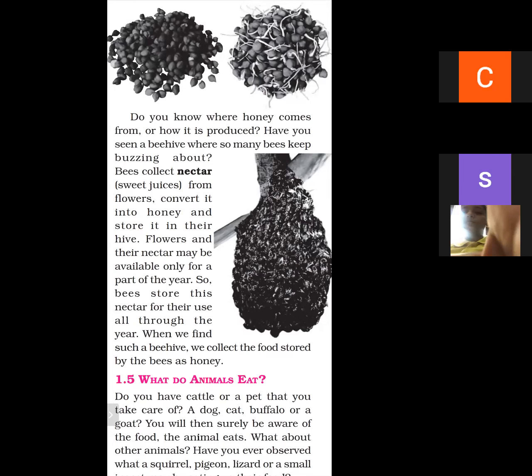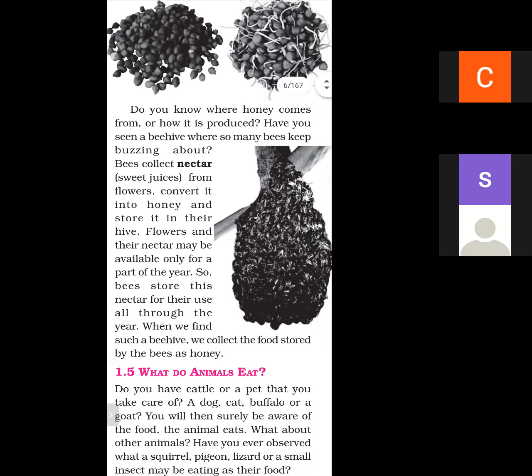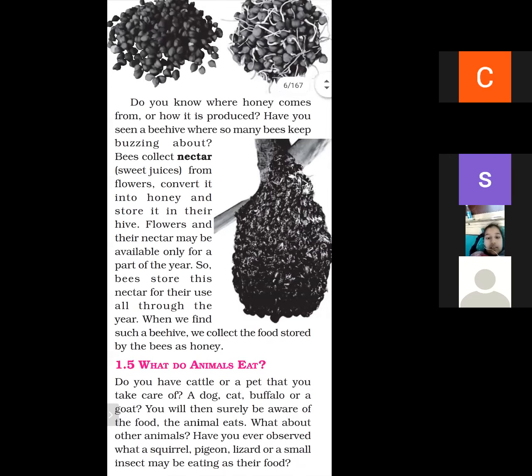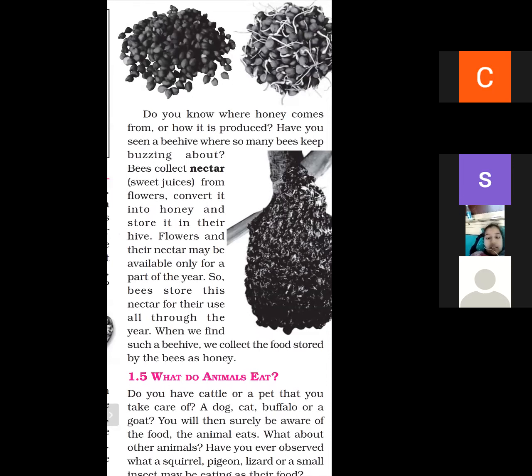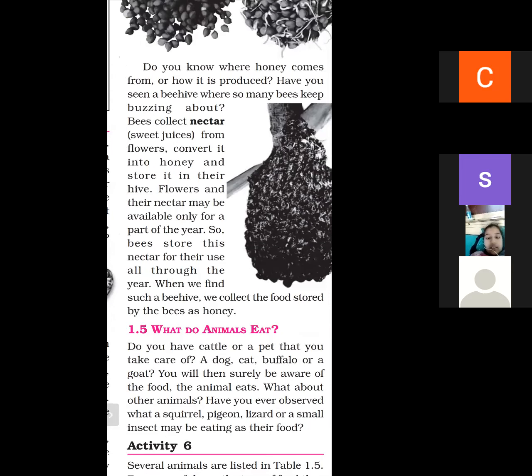Bees collect nectar from flowers, convert it into honey, and store it in their hive. Flowers and their nectar may be available only for a part of the year, so bees store this nectar for their use all through the year. When we find such a beehive, we collect the food stored by the bees as honey.